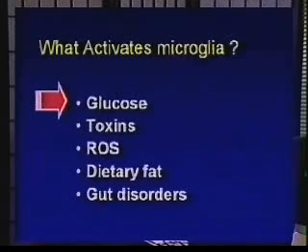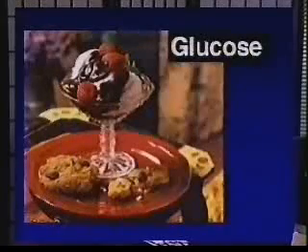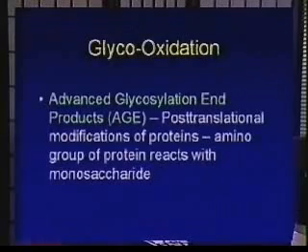Let's focus on glucose. When we look at glucose and its role, it's important to recognize that glucose can modify proteins in a post-translational way. That is to say that glucose can bind to proteins after they have been manufactured and can bind to the amino group, a free amino group of protein, causing the formation of what we call advanced glycosylation end products.